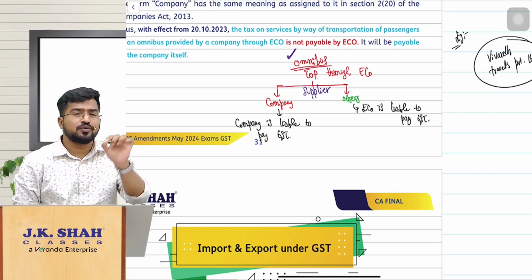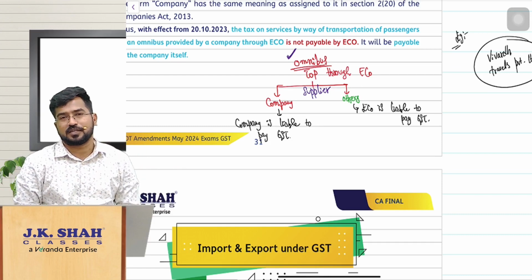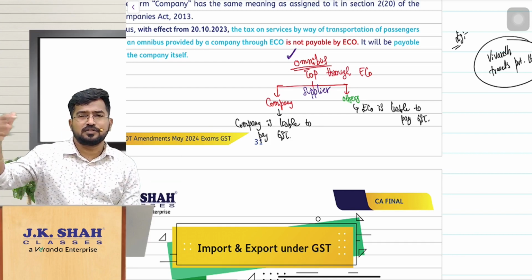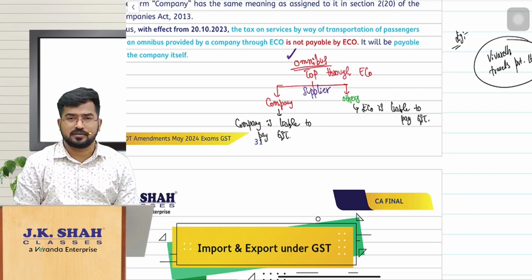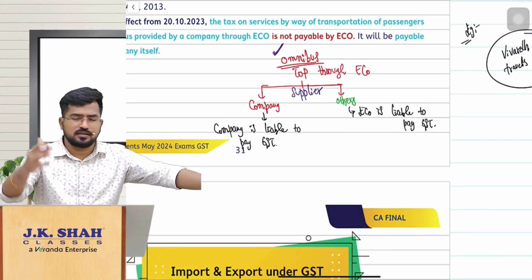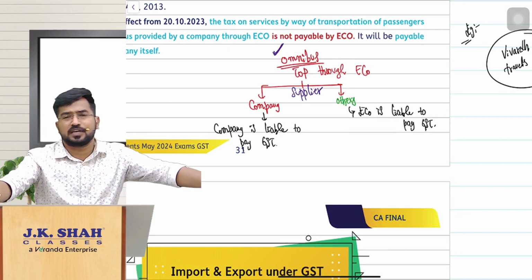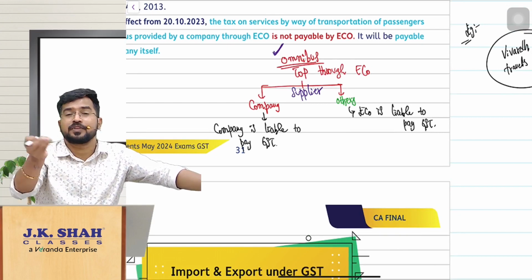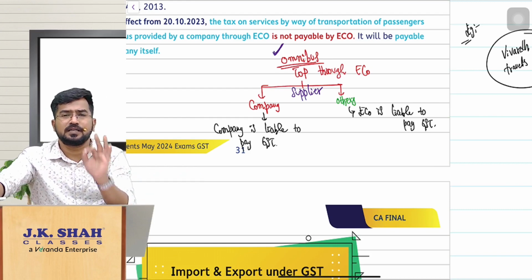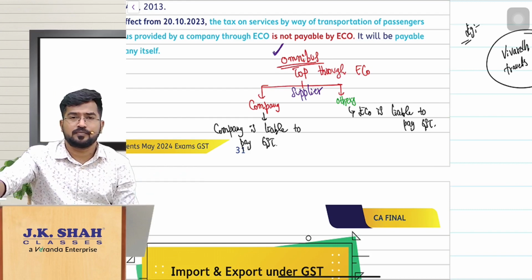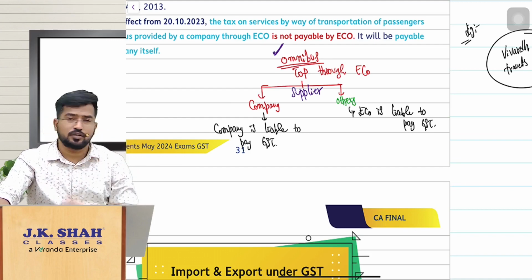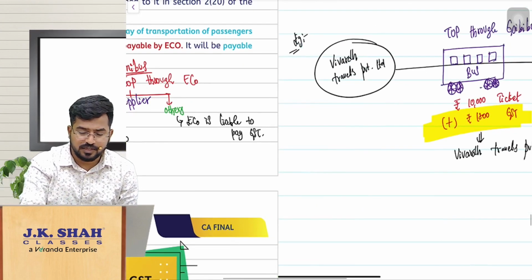That is just to give some relief to the e-commerce operator, to make sure the burden is on the supplier only, because the supplier is a company. So simple, the amendment is: transportation of passengers by radio taxi, maxi cab and so on remains the same. But if it is transportation of passengers by omnibus and the supplier is a company, the supplier is liable to pay GST. If the supplier is anybody else, then the e-commerce operator is liable to pay GST. Let us see a simple example here.